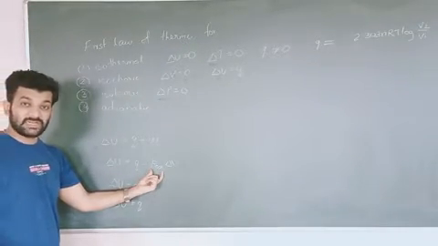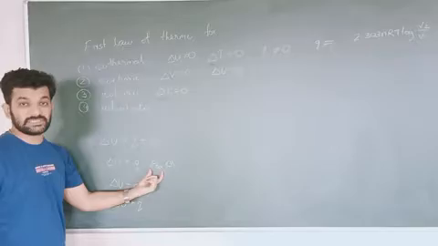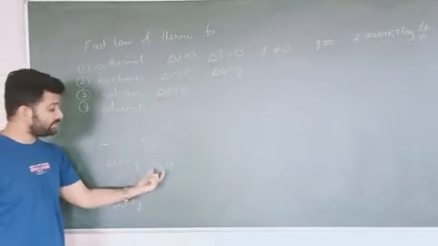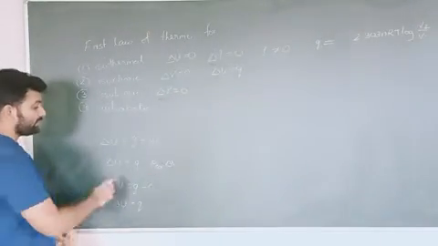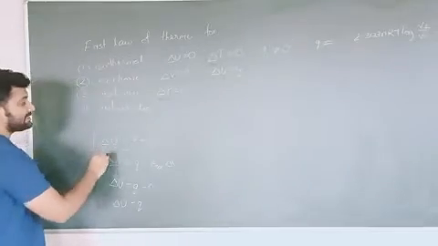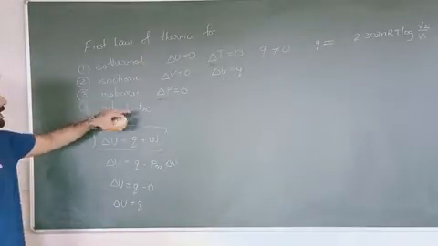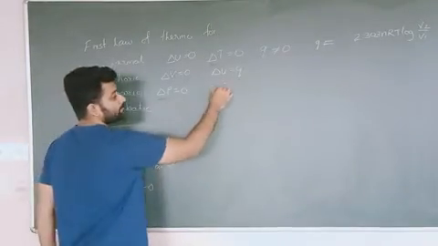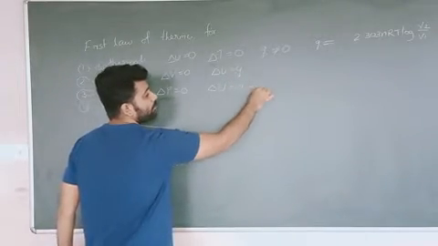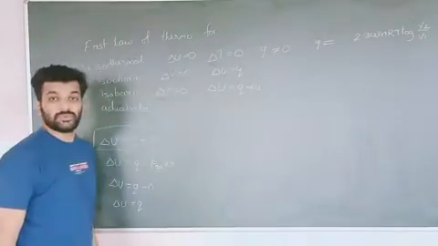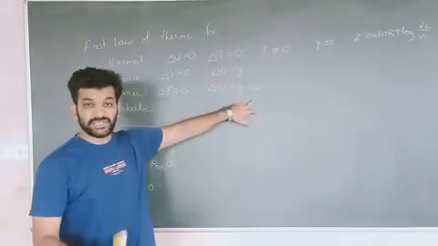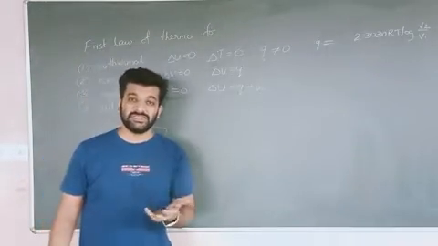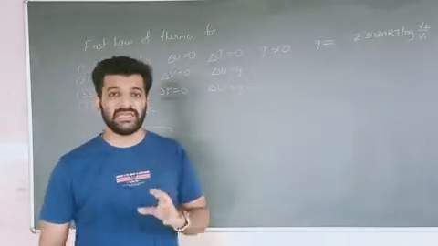We are not having delta P down, but we are having external pressure down. So we can't substitute this value over here. Means what? The formula for the first law of thermodynamics remains the same for an isobaric process. So delta U is equal to Q plus W, the amount of heat exchanged and work done by the system or surrounding.